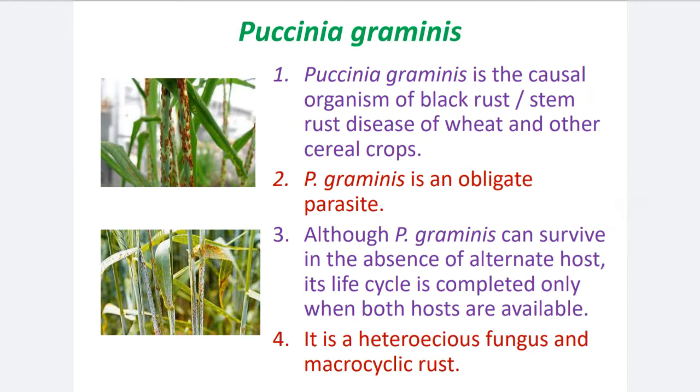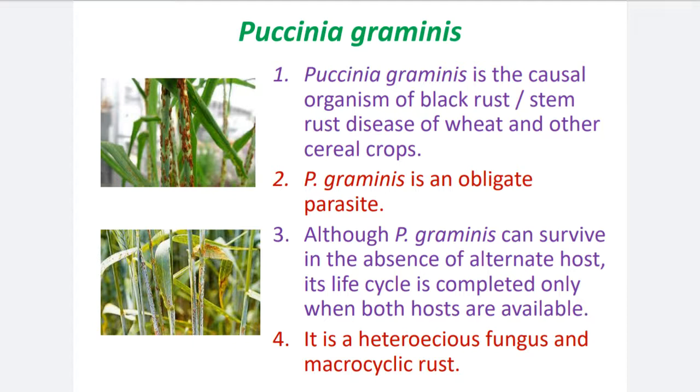Then some introduction about Puccinia graminis. First point, Puccinia graminis is the causal organism of black rust or stem rust disease of wheat and other cereal crops. Here two photographs are given. These photographs show the infection of the stem as well as the leaves of the wheat, and this infection is caused by the Puccinia fungus. Puccinia graminis causes the black rust or stem rust of wheat.